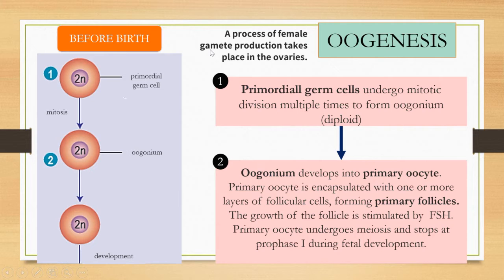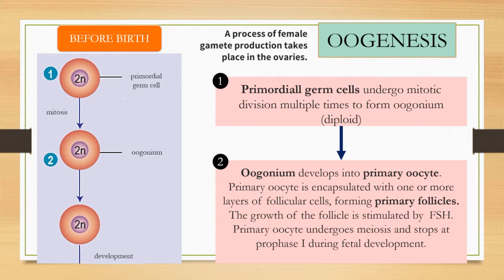So again, what is an oocyte? An oocyte refers to the immature ovum. After maturing, it is called an ovum. This oogenesis takes place in the ovaries.